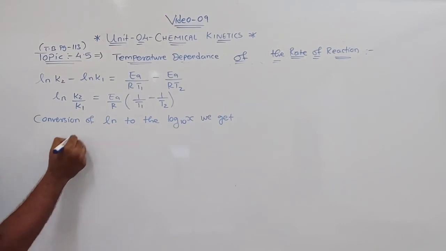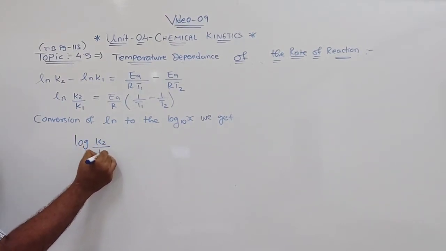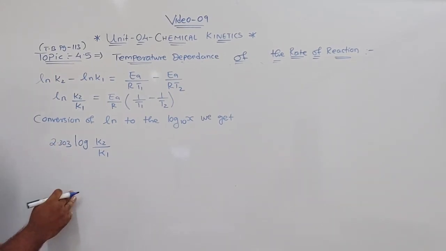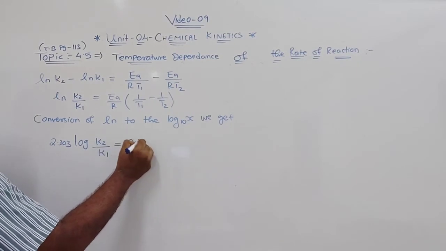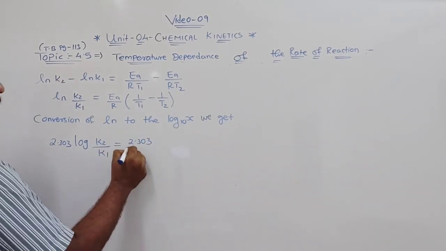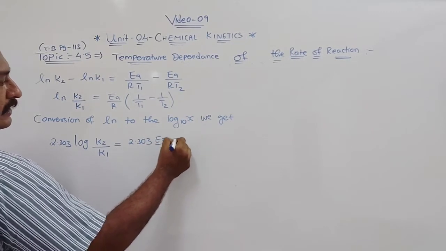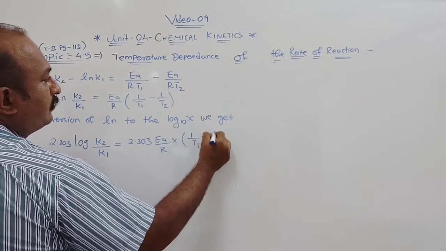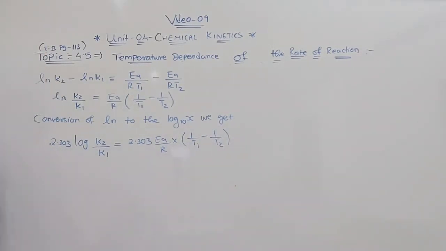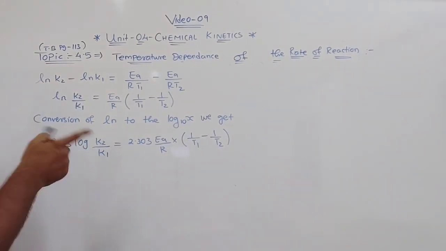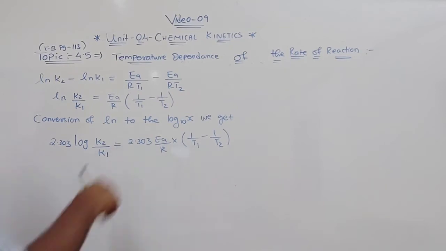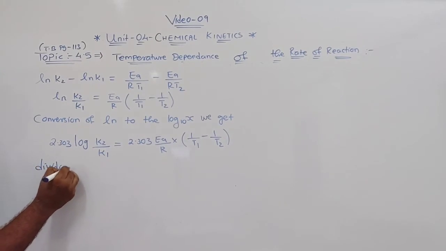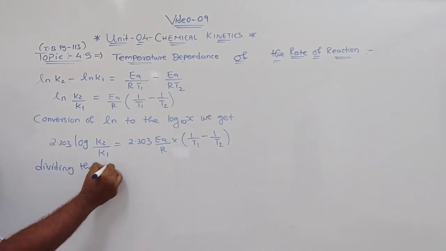So log K2 by K1, if you see here, actually it should be 2.303 here, is equal to 2.303 EA by R into 1 upon T1 minus 1 upon T2. Okay, so if you want, you can further divide this equation by 2.303.